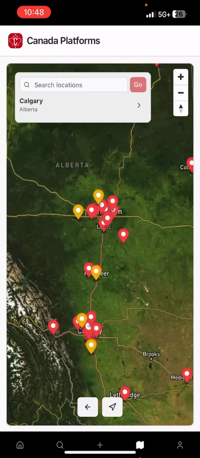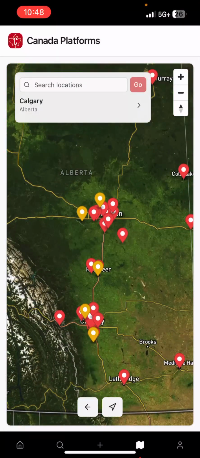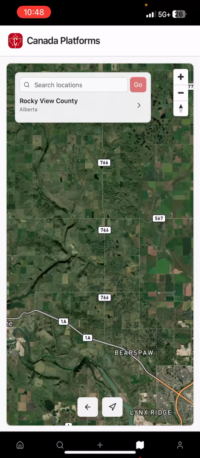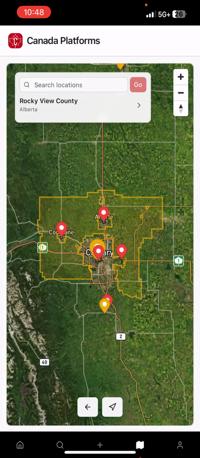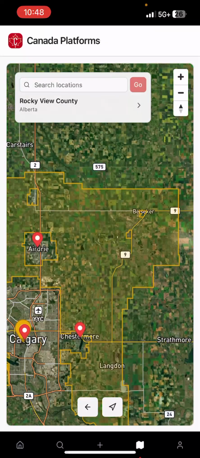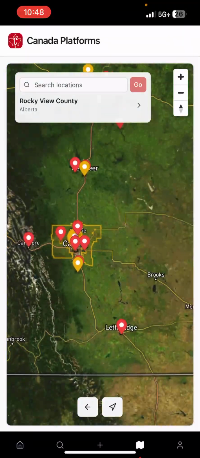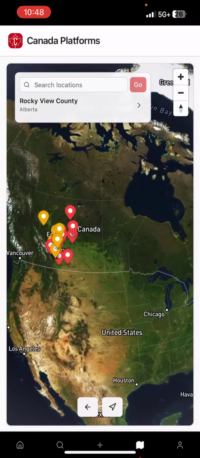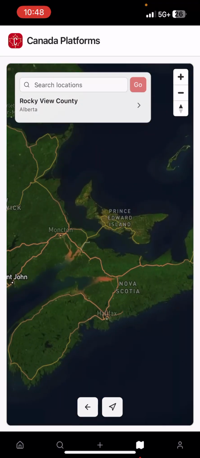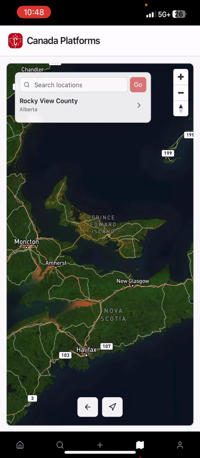These yellow dots are rural municipalities. So they're a different type of city, and it's just a designated city type. Like, as you can see, there's no urban areas within the rural municipalities. So those will be added for Alberta, Saskatchewan, Manitoba, and then Prince Edward Island will also get those as well.